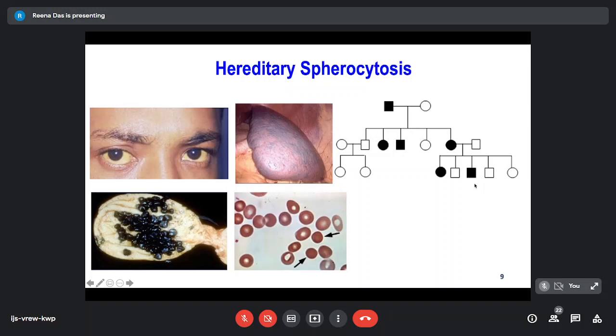Now, the majority of cases of hereditary spherocytosis are because of autosomal dominant inheritance, or they happen as a sporadic case, and then the inheritance is autosomal dominant subsequently. In disorders where the alpha spectrin is involved, most of the time the patients present with more severe anemia. Usually it is an autosomal recessive kind of inheritance. So you could get any kind of inheritance with hereditary spherocytosis.